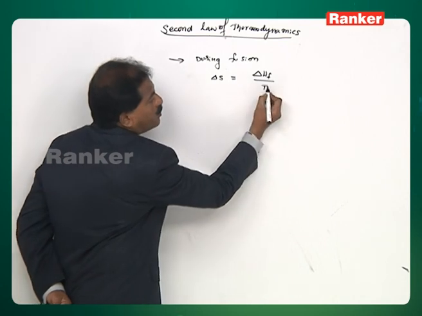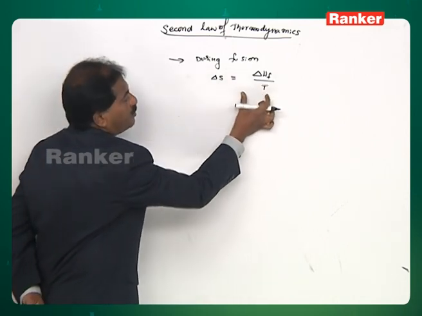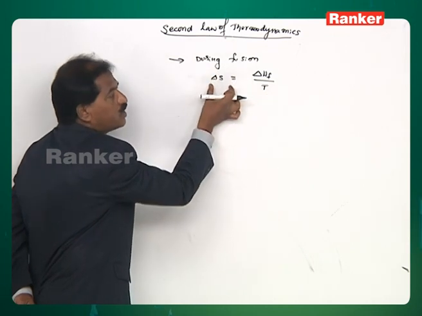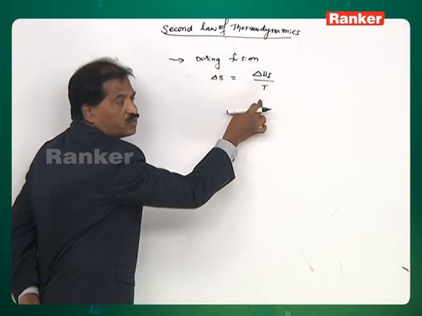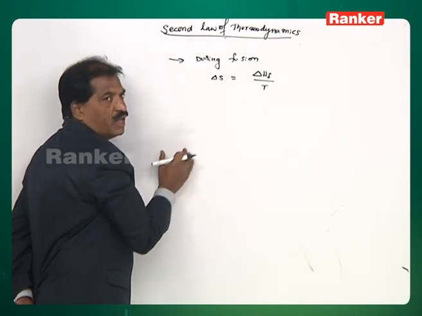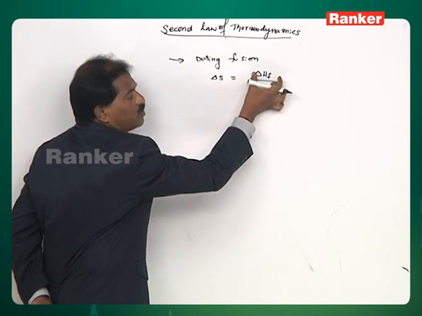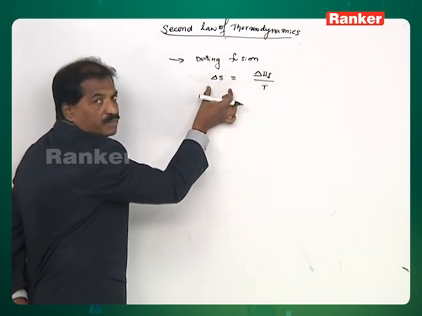Therefore, this temperature automatically becomes the melting temperature. This is one expression through which we can calculate the entropy change during fusion. Fusion means the conversion from solid state to liquid phase. At a particular temperature, we take the enthalpy change involved in that process, and by using that enthalpy change, we can calculate the entropy change.